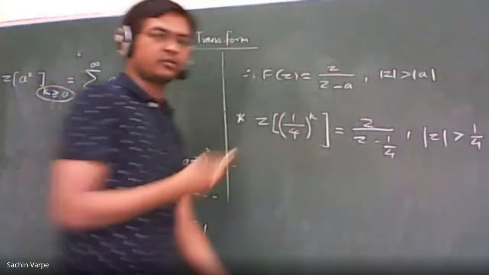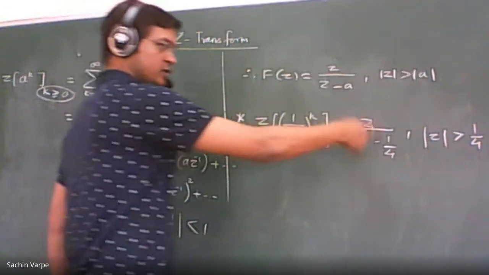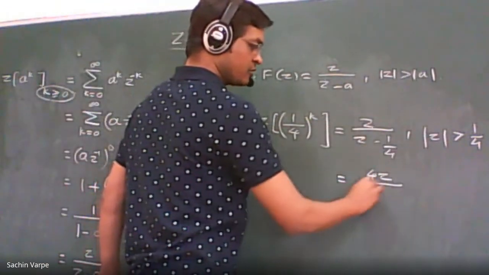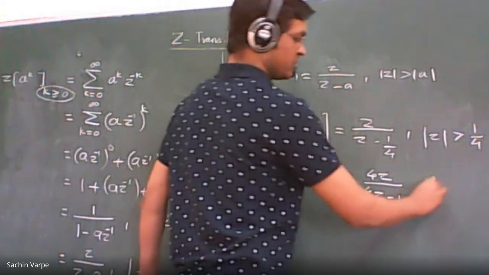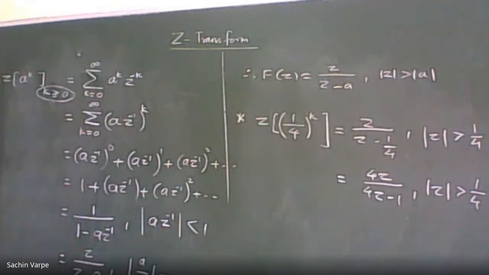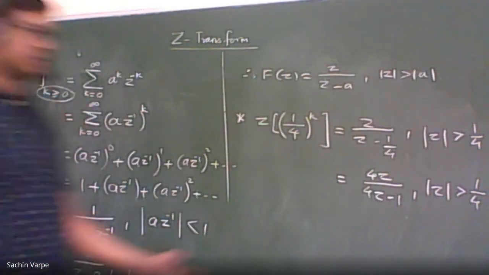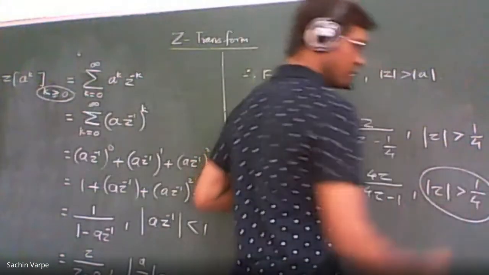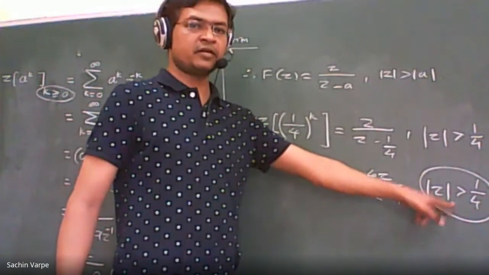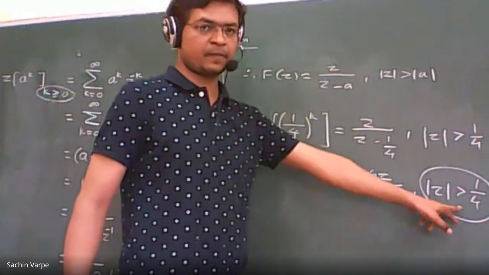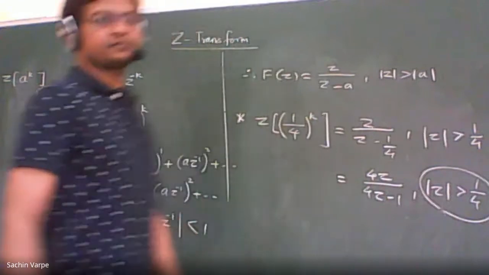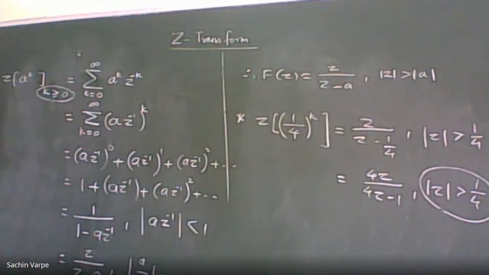The option may not be this but the simplified one, that is 4z upon 4z minus 1, with mod z greater than 1 by 4. Is this clear? Everyone please reply in the chat box. This region represents the exterior of the circle with radius 1 by 4, and what is the center? The center will be 0. Clear?